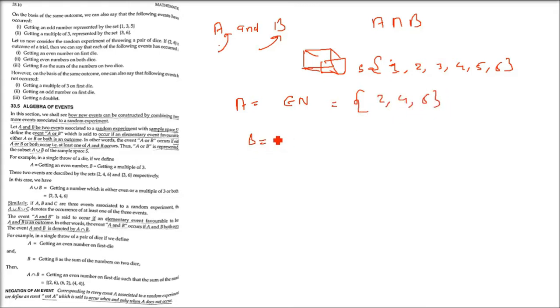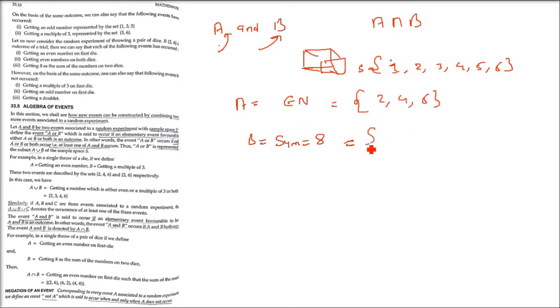What is B? Getting 8 as the sum of numbers on 2 dice. That is, if we throw 2 dice, the number has to come 8. So what are the possibilities? You have to take 2 numbers that add up to 8.